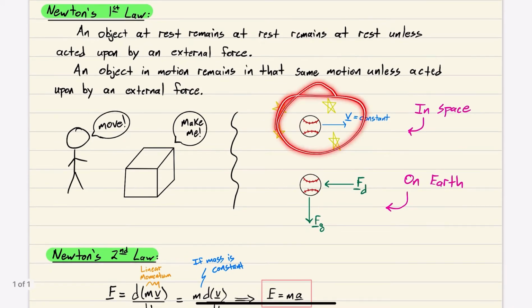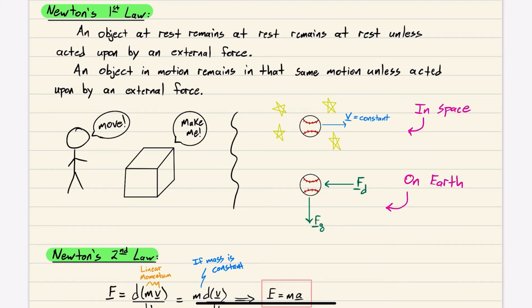If we have a baseball flying through space and there's no external forces acting on it, it's going to continue moving at whatever its initial velocity was forever. In that direction, one direction, same speed for all of time, it will just continue at that state. Equivalently, if it just wasn't moving in absolute space, it just won't move until some force is imparted onto it.